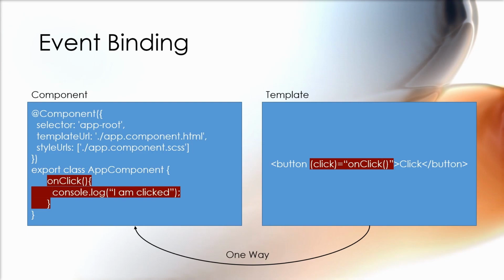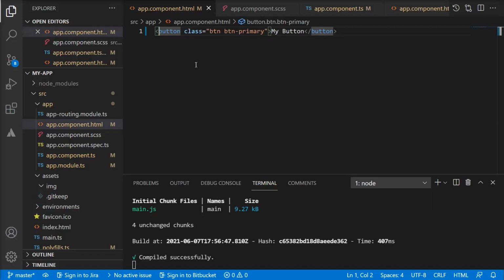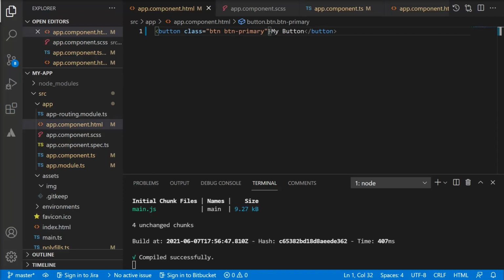Let's see a few examples of event binding so that the concept is more clear. I have defined a button in my code and it looks like this. What I want here is, when the user clicks on this button, I want to listen to this button and perform a certain action based on this event. For that, we have to use the event binding feature of Angular. To do that, we will use the name of the event, which is click in this case, and then we have to enclose this event name with parentheses. Fair enough. And then put an equal sign within the quotation mark. We have to give the event handler.